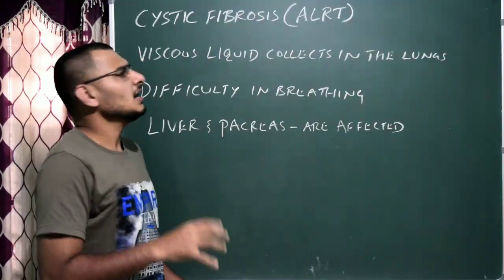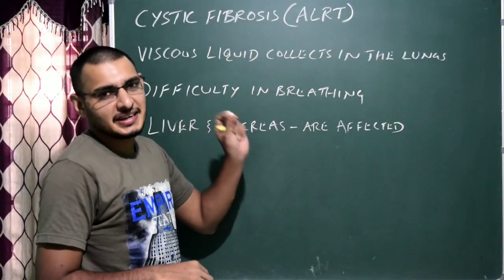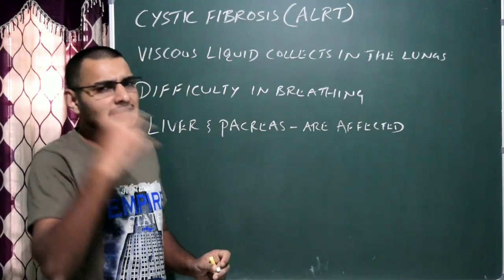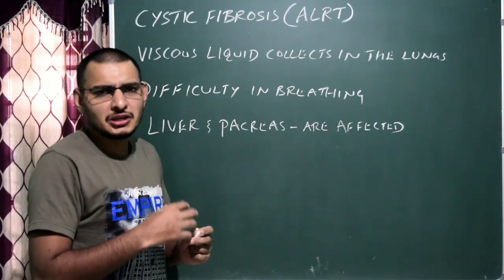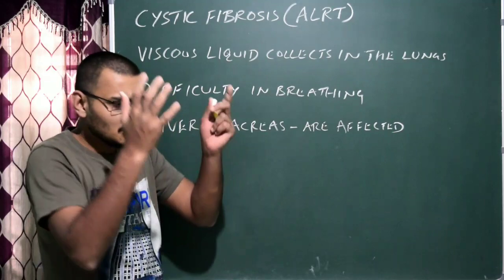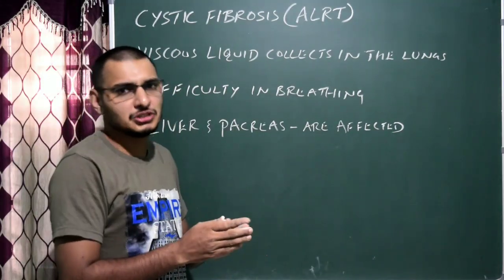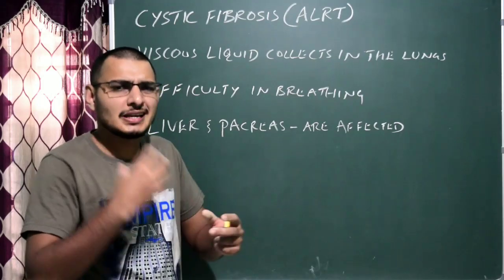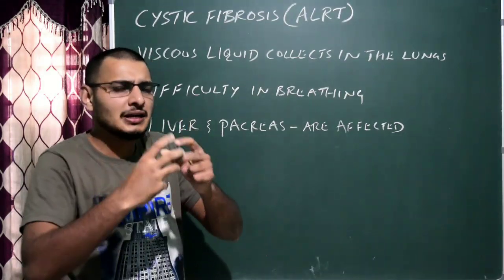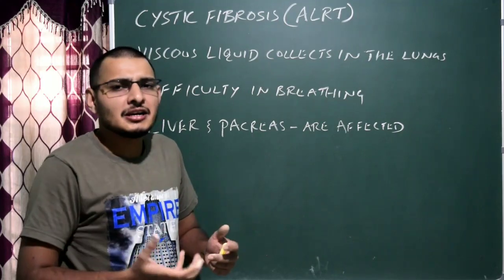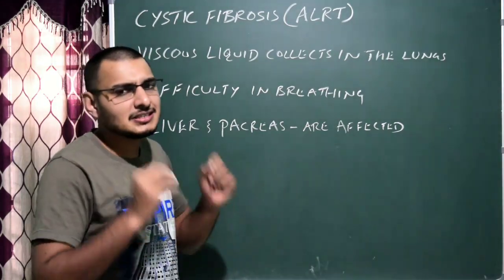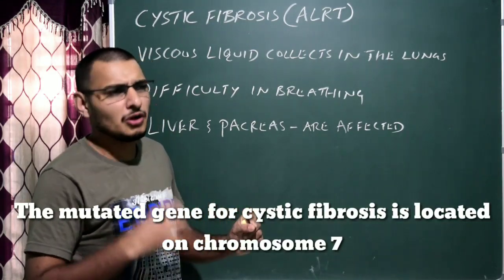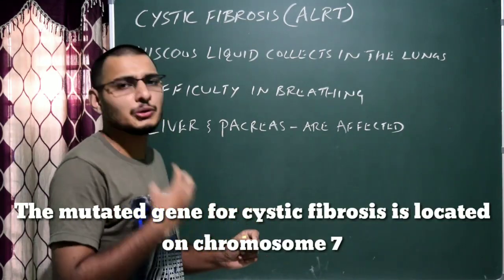The last autosomal linked recessive trait disorder is cystic fibrosis. Simple. As I said, it is autosomal linked, due to the mutation in the recessive gene, and when the homozygous condition of recessive genes takes place, it leads to the production of a viscous, liquid-like mucus in our lungs. As a result, it makes breathing very difficult. This is cystic fibrosis. I don't know exactly on which chromosome the gene is situated. If you can find it.